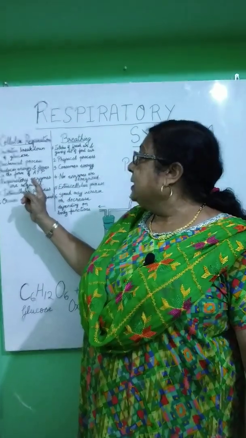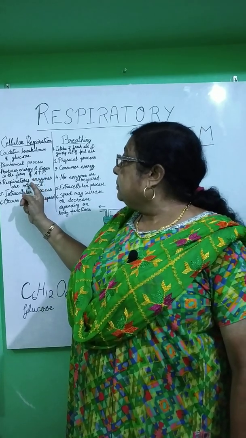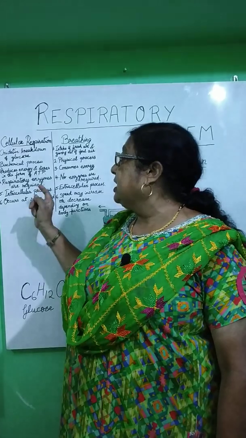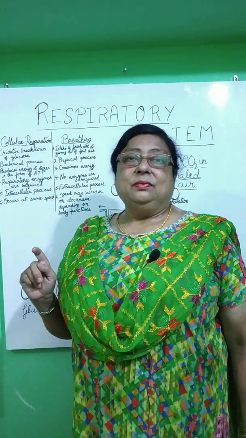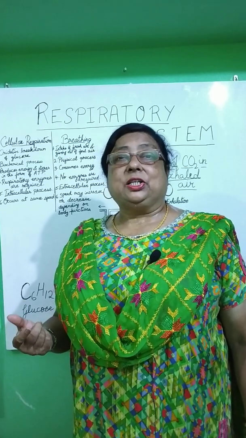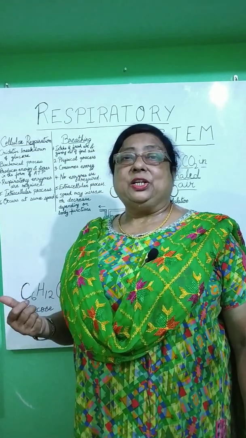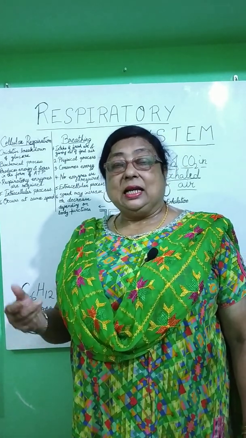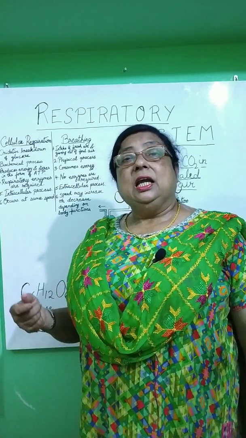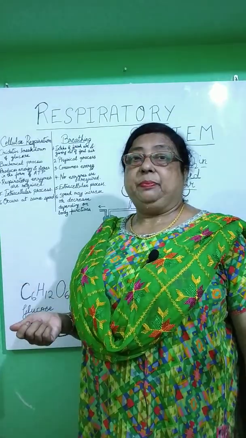Now enzymes are required for the process of respiration to take place. The enzymes help in quickening the chemical reactions of respiration. They catalyze, that means they help increase the speed of the various reactions involved in the mechanism of respiration.